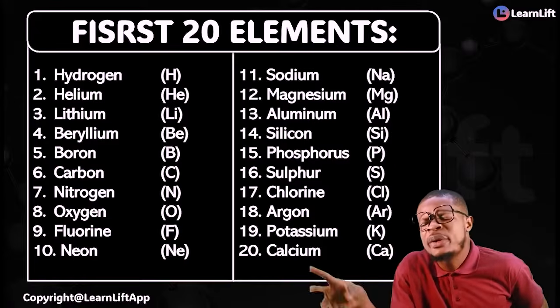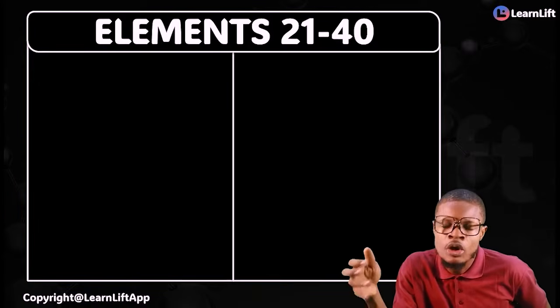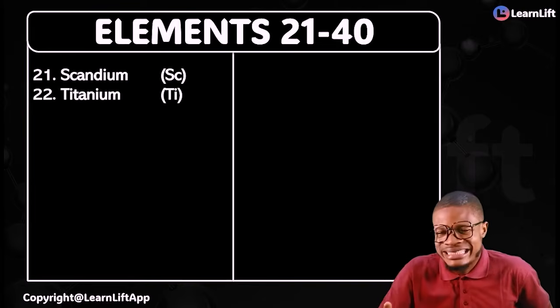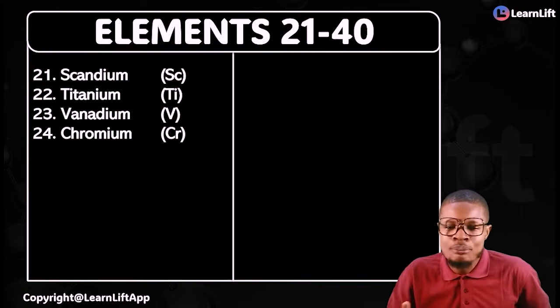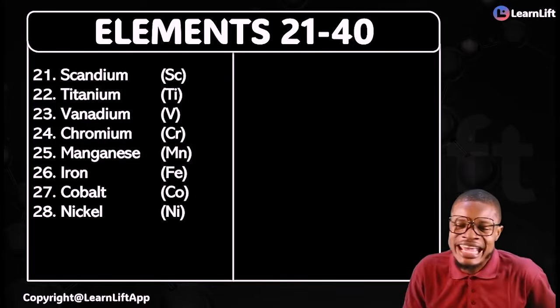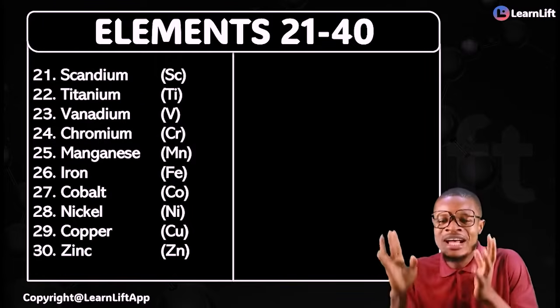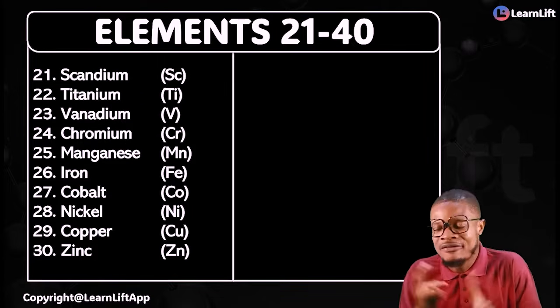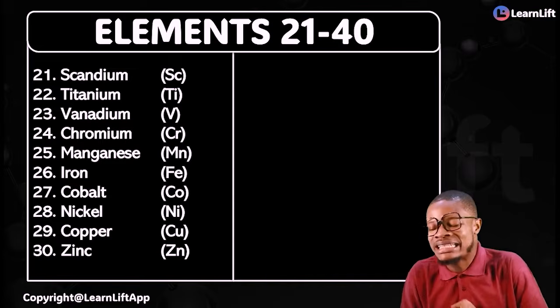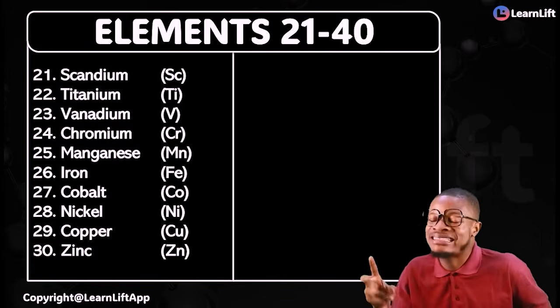But if you get this very quickly, what about elements 21 to 40? Very simple. We have scandium, titanium, vanadium, chromium, manganese, iron, cobalt, nickel, copper, zinc. That's 30.